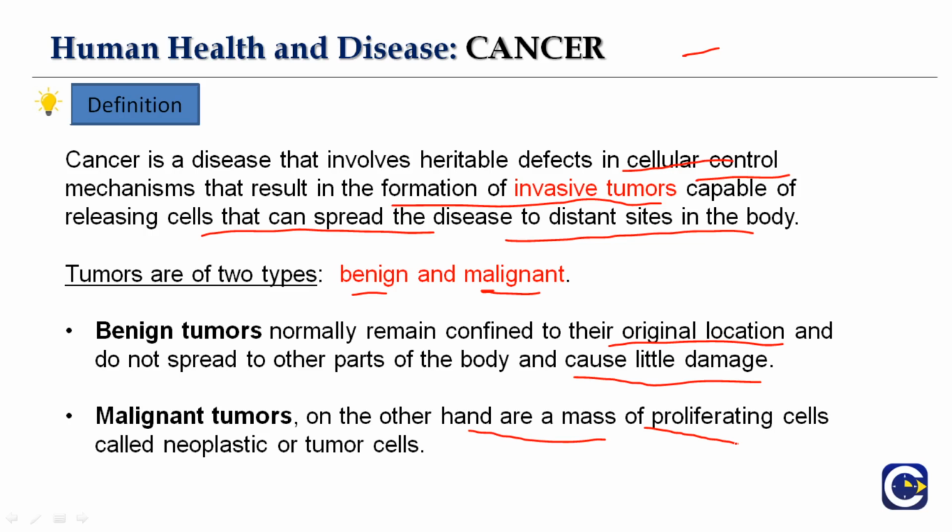A malignant tumor is associated with cancer. When we talk about cancer, as I already said, there are more than 200 types so far identified. It can be lung cancer, it can be pelvic, then it can be breast cancer. You have many different types. So it is not confined to a particular part of the body. Malignant tumors are a mass of proliferating cells which grow at a very rapid rate, and they are also called neoplastic or tumor cells.